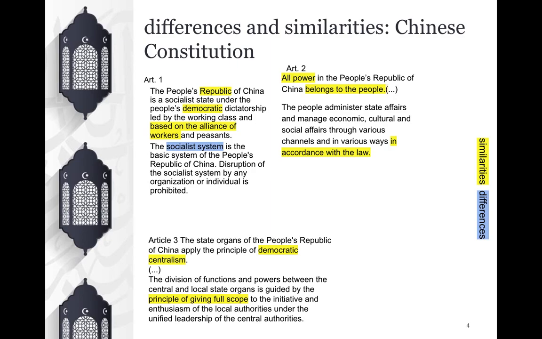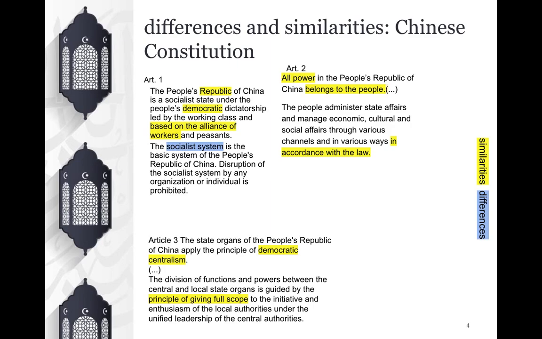Comparing the first three articles of the Chinese constitution with the Italian one, we can see some similarities. First of all, the first Chinese article states that China is a republic led by a democratic principle, and even though it is specified that the dictatorship principle is admitted too, we can say that the first two values, republic and democratic, are shared with the Italian mentality.